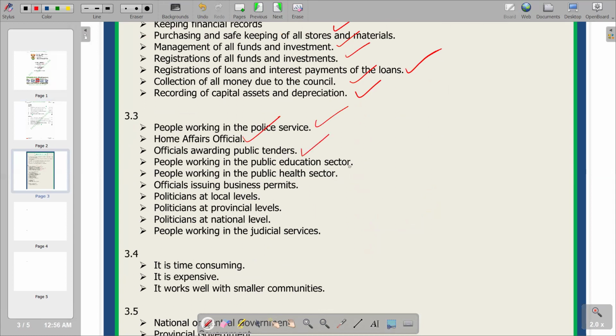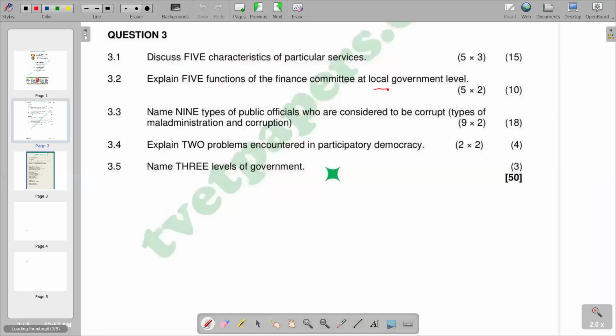We also have people working in the public education sector. We also have people working in the public health sector. Officials issuing business permits. Politicians at local levels. Politicians at provincial levels. We also have people working in the judicial services. So remember, the question is asking for 9. So any 9 can be correct. Then I'm moving on to the next one, which is 3.4.